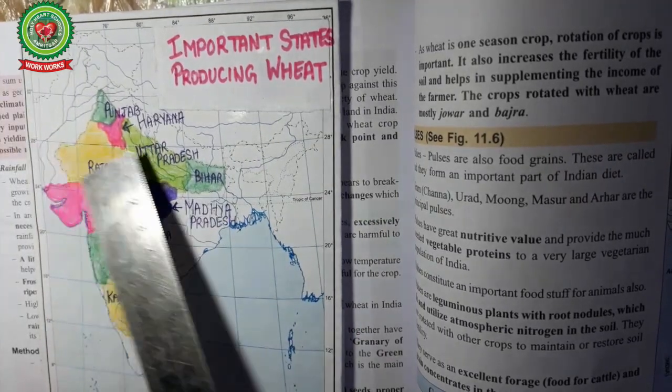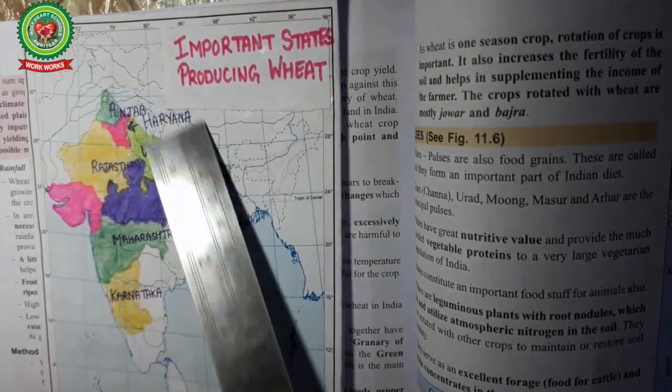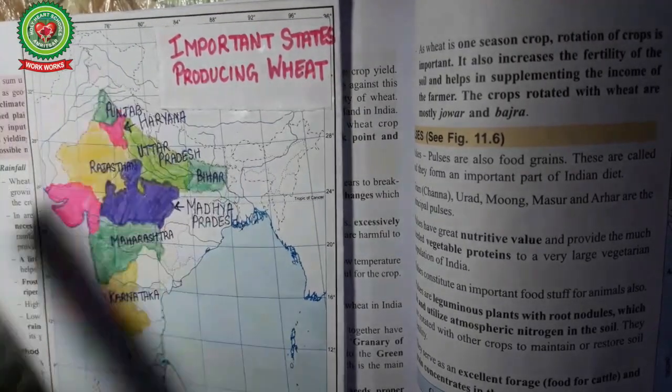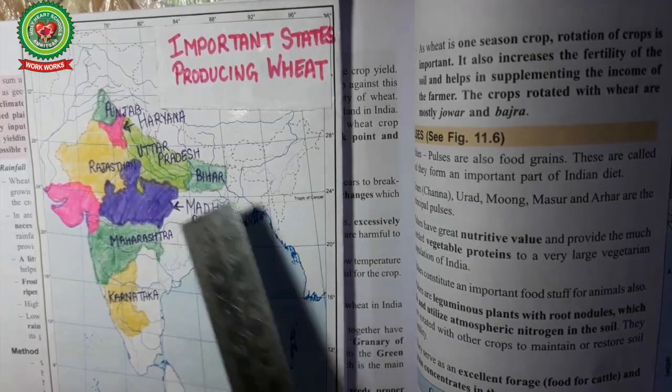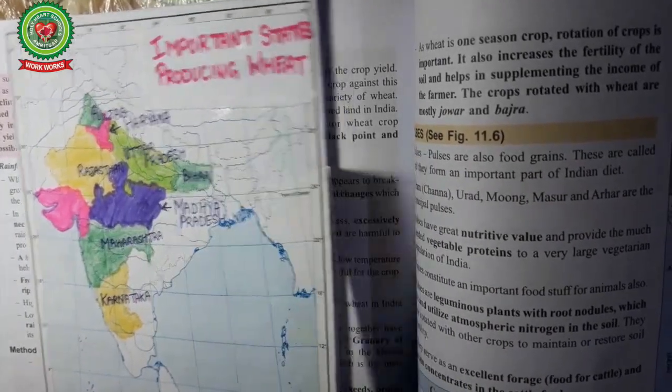Punjab, Haryana and UP, they are the three most important states which produce wheat in India. They are called the granary of India. Granary means the storehouse of food grain. So, they three are the largest producer of wheat in India.